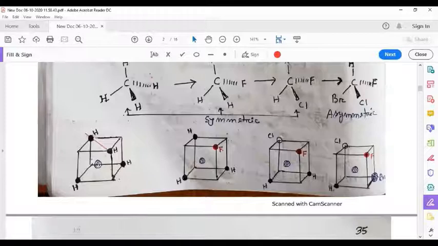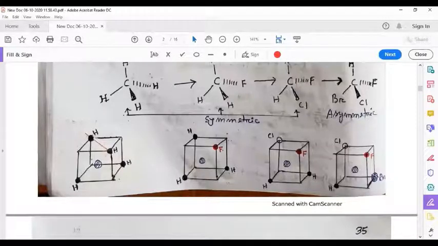Now we can imagine a plane of symmetry about these two hydrogens. A plane of symmetry will go through this and this hydrogen and will be along this axis, and will also go along the carbon atom. But this plane is going to divide this portion where on this side one hydrogen, on the other side this hydrogen.